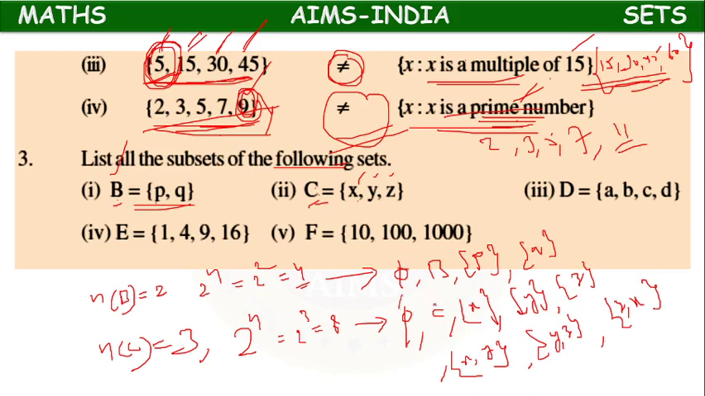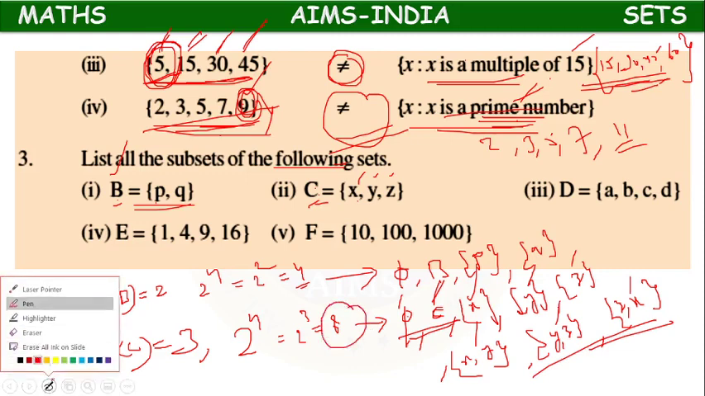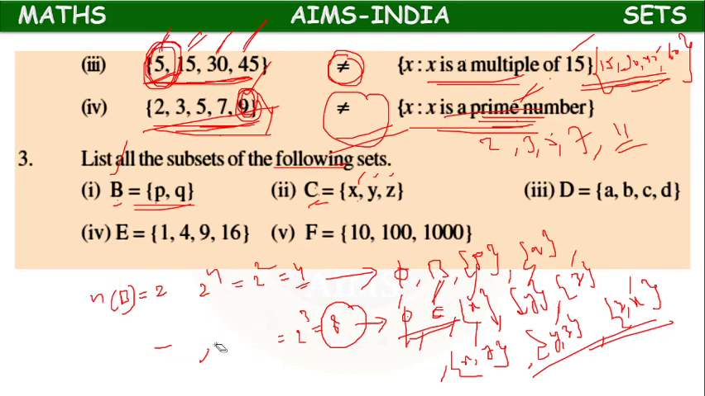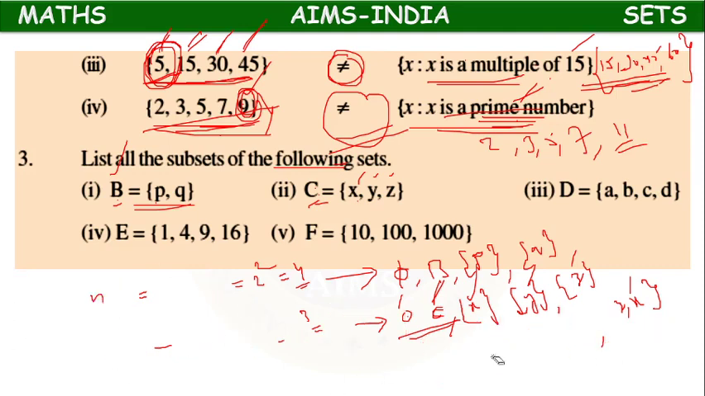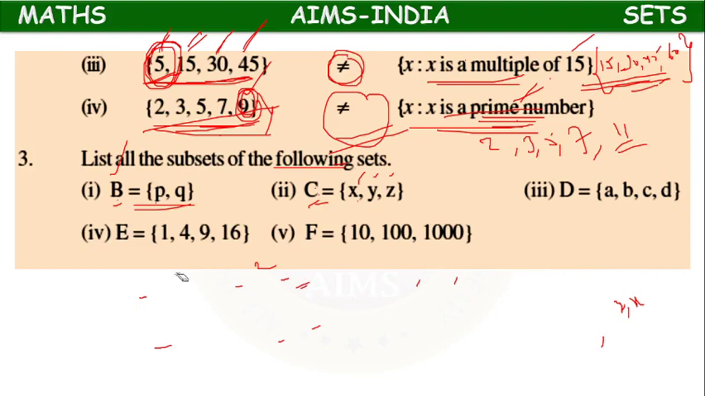Phi is one subset and C is one subset, so two subsets completed. Single elements: 3, so 5 completed. Double elements: 3, so 5 plus 3 is 8. So in this manner we have 8 subsets.